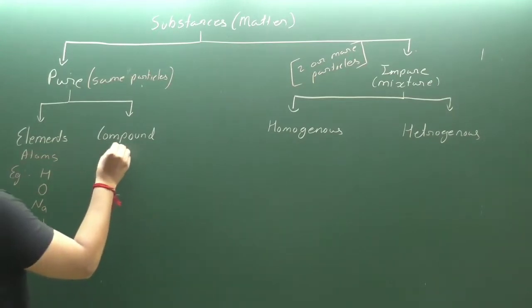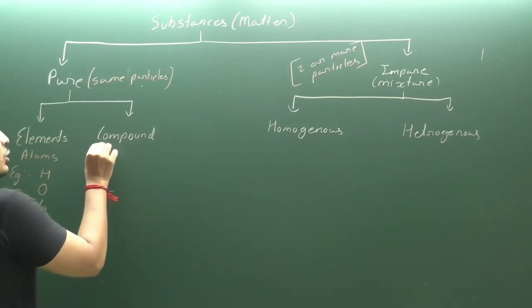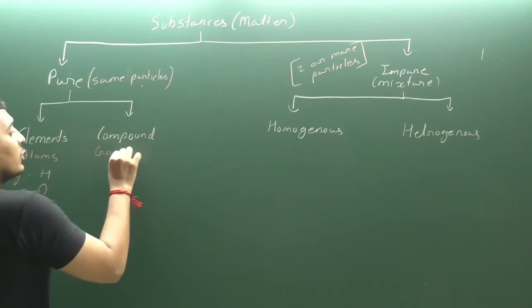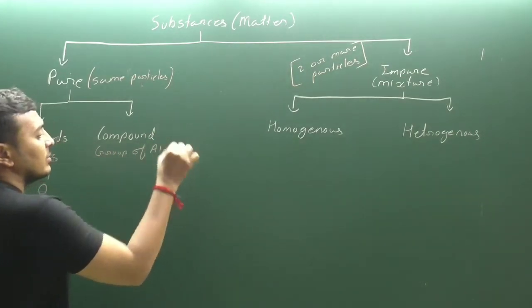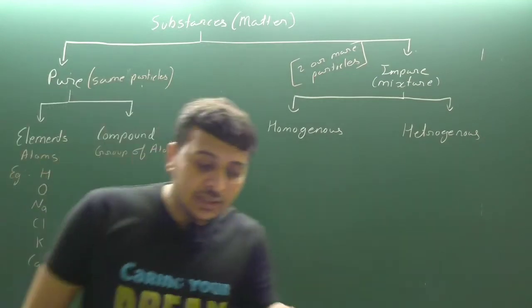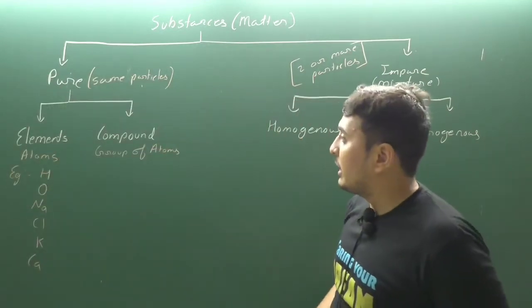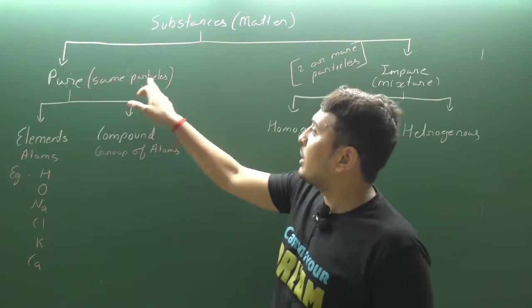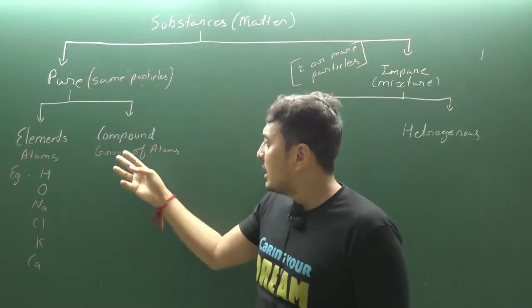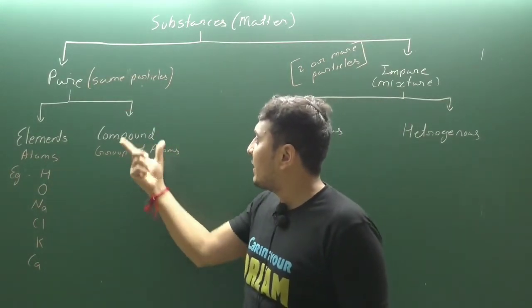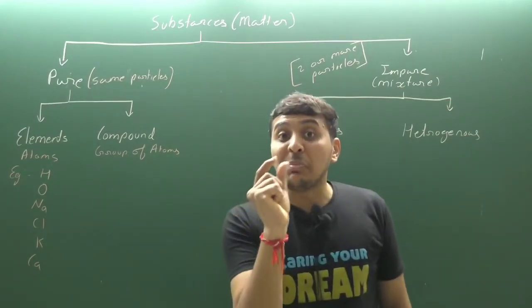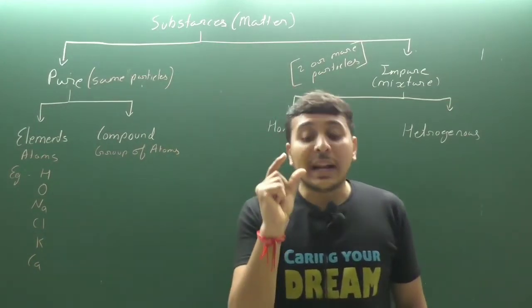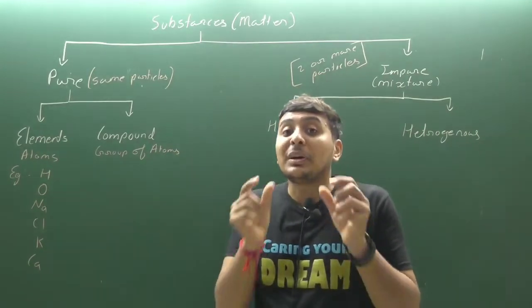What are compounds? A group of atoms. Clear? Now here one thing is interesting to remember, that we have said pure means the same type of particles. Now here it is atoms. How can we say that a group of atoms is a pure substance? Because that group of atoms is permanently combined.